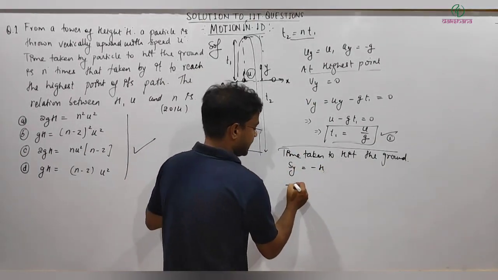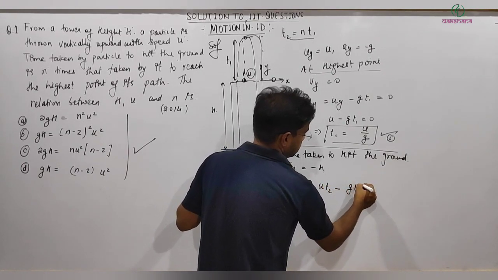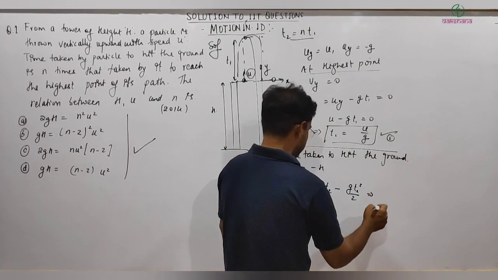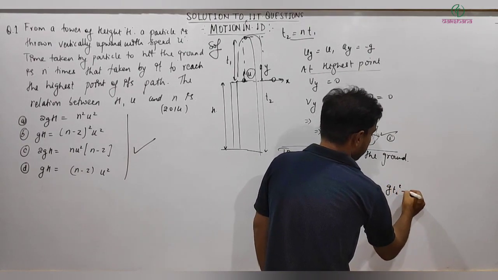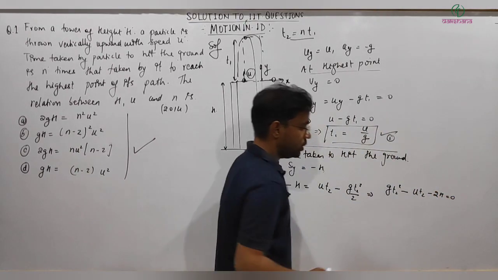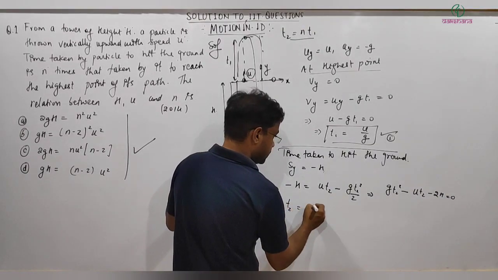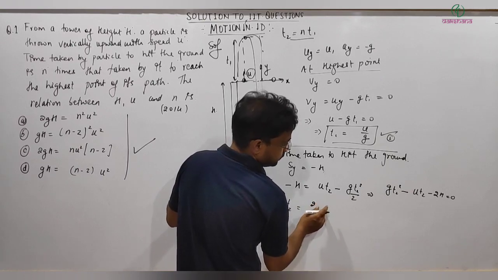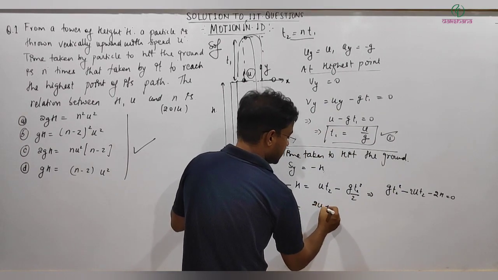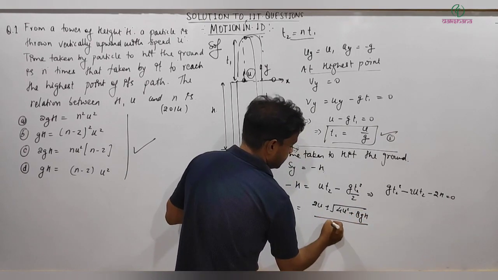So minus h equals U into T2 minus g T2 square divided by 2. Simplifying, g T2 square minus 2U T2 minus 2h equals 0. So T2 equals 2U plus minus under root 4U square plus 8gh, divided by 2g.